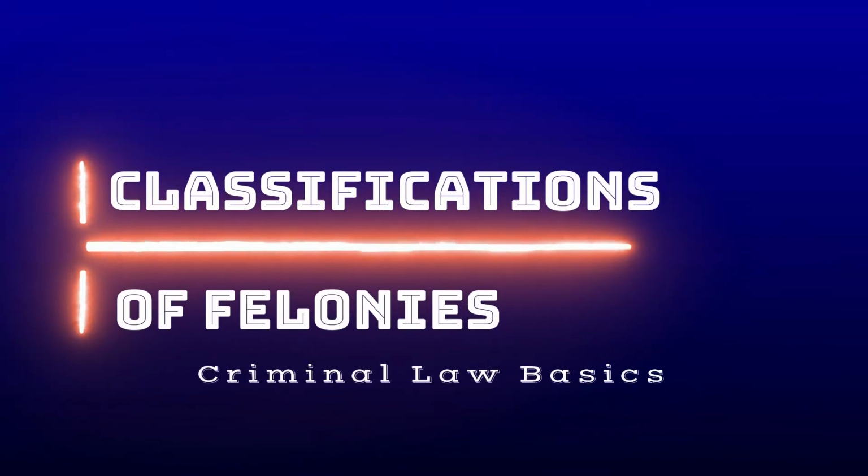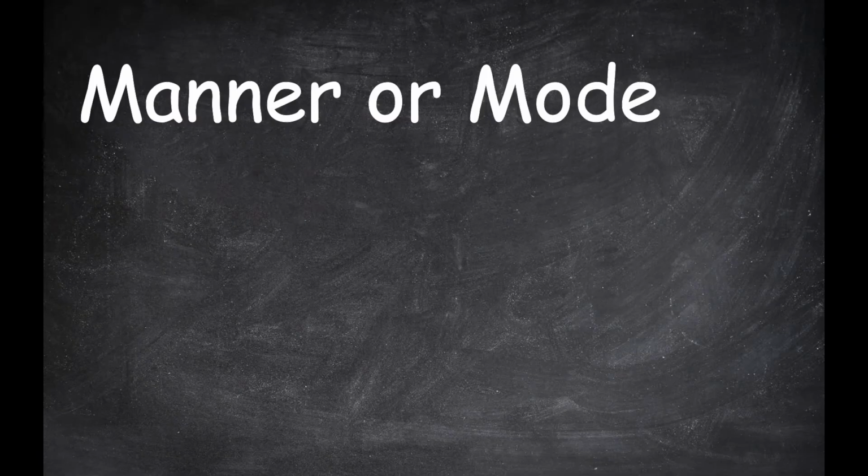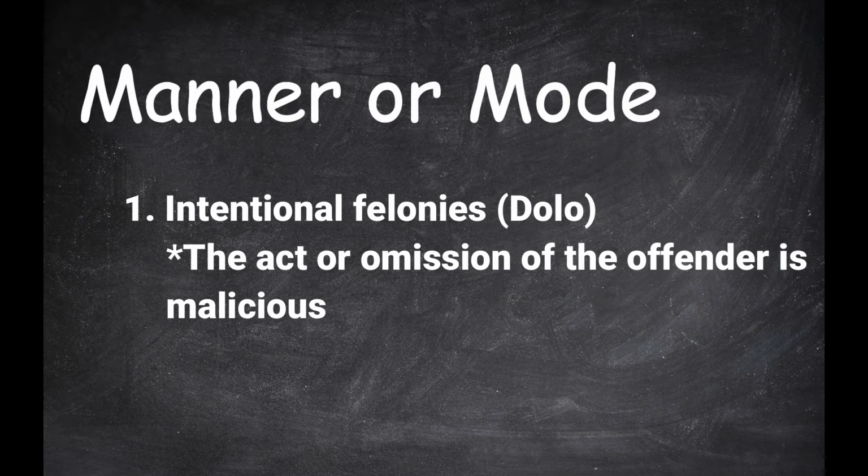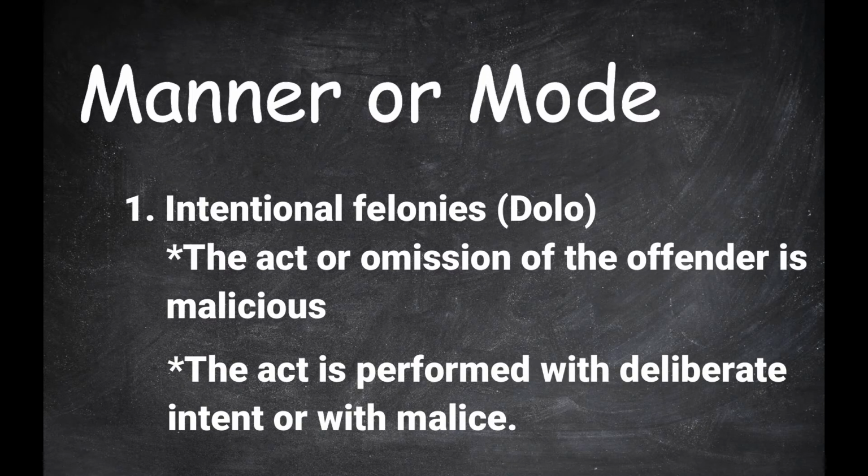The following are the classification of felonies, according to the manner or mode by which felonies are committed. 1. Intentional felonies or dolo. The act or omission of the offender is malicious. The act is performed with deliberate intent or with malice.